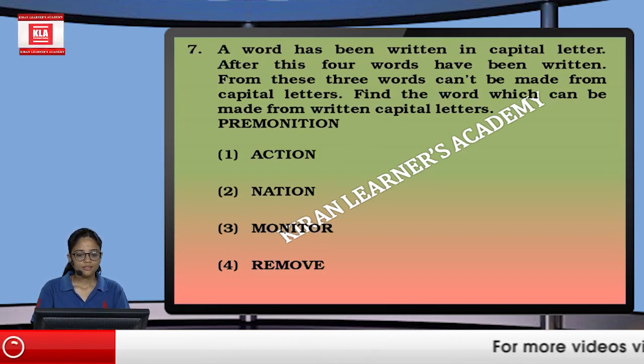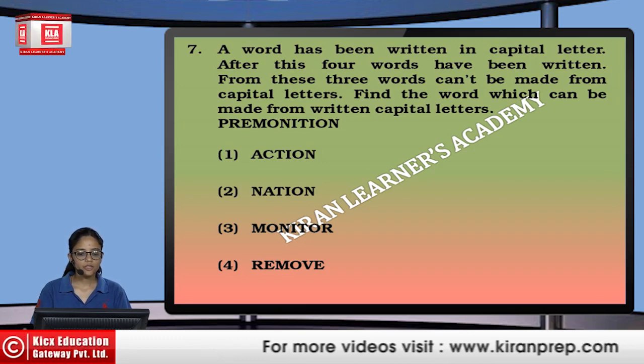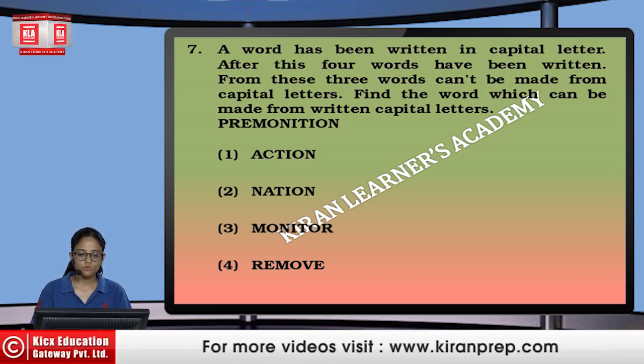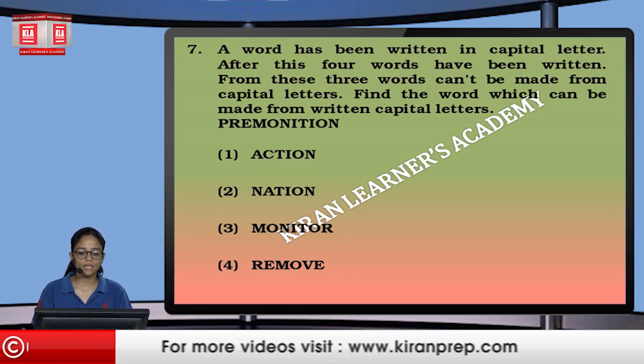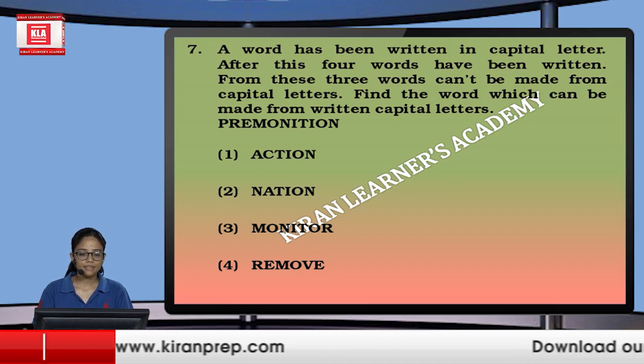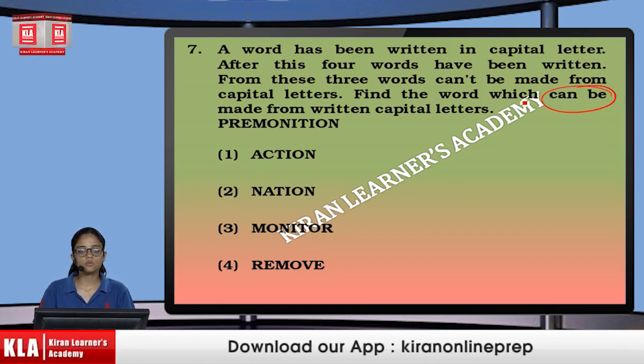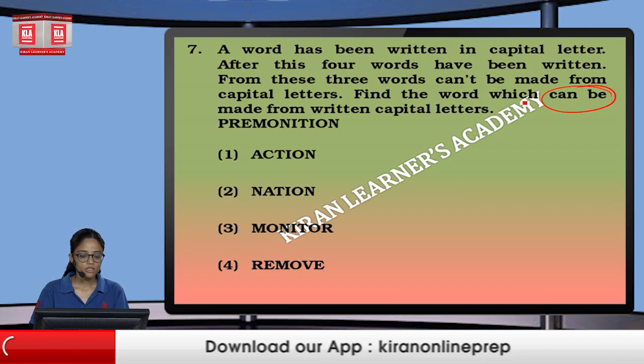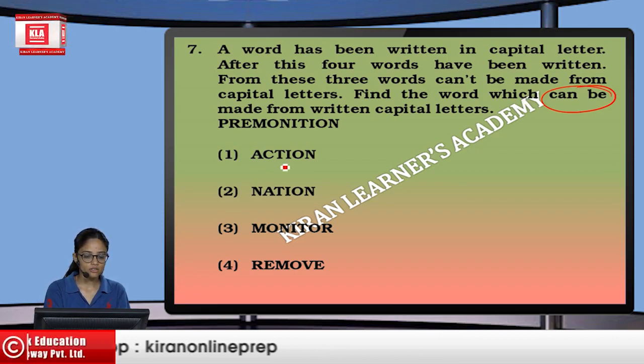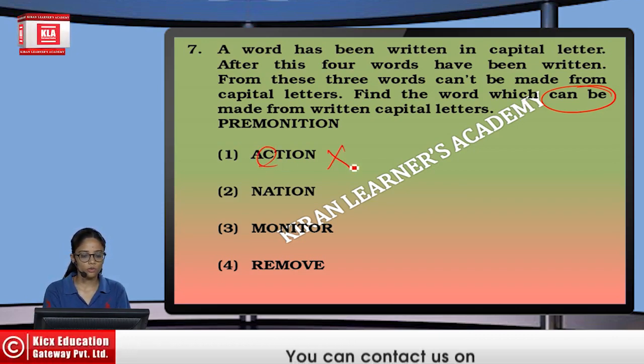Next is this: a word is written in capital letters. After this, 4 words have been written. From these, 3 words cannot be made from the capital letters; find the word which can be. Now the type changes. Till now it was asking which cannot be formed, but now it is asking which can be formed. So if we look at action, C is not there, so this cannot be formed.